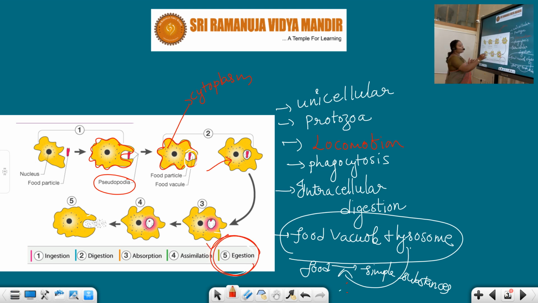Then whatever food is digested well, our amoeba's body will get the nutrients, and those nutrients will be utilized by the amoeba for all its needs. This utilization of the nutrients or digested food is nothing but assimilation. Right, students? This is about intracellular digestion in the case of amoeba, a unicellular organism.